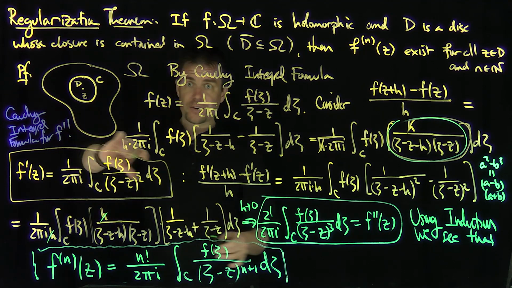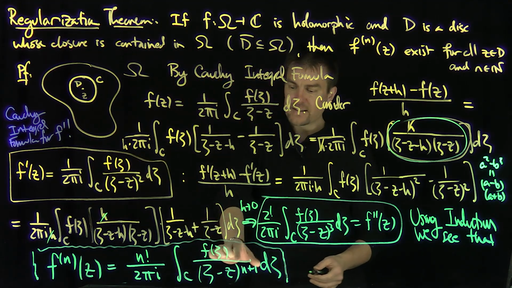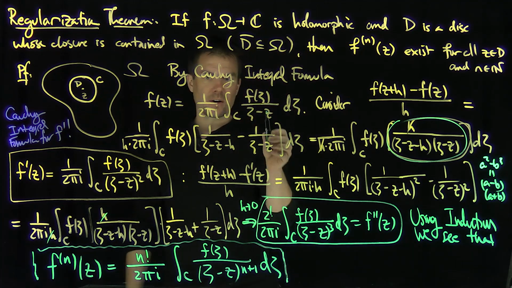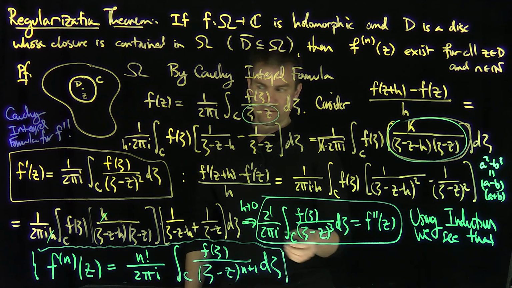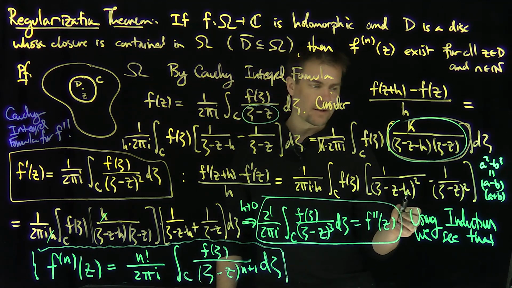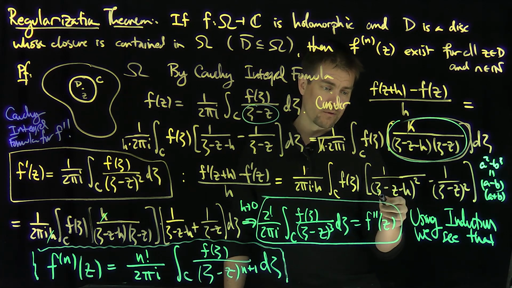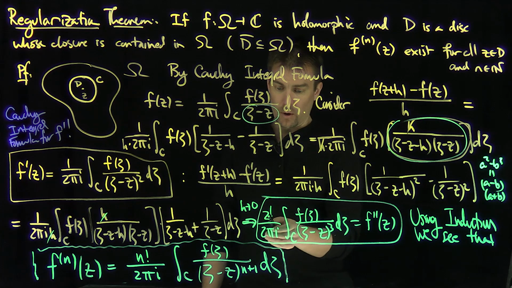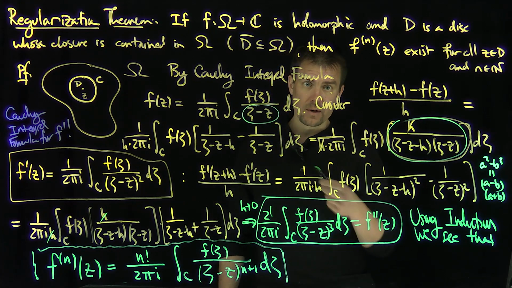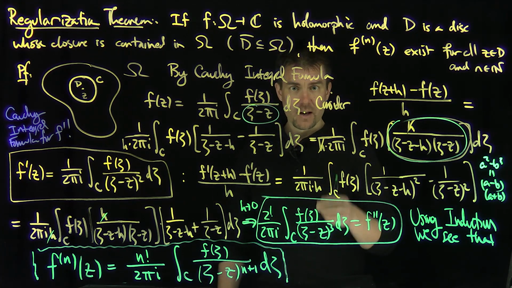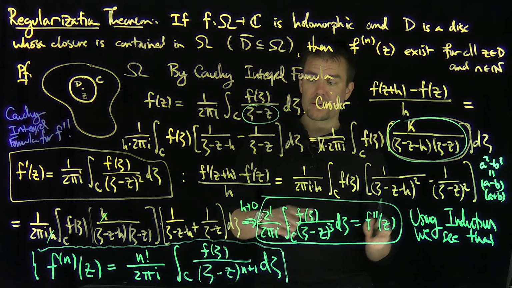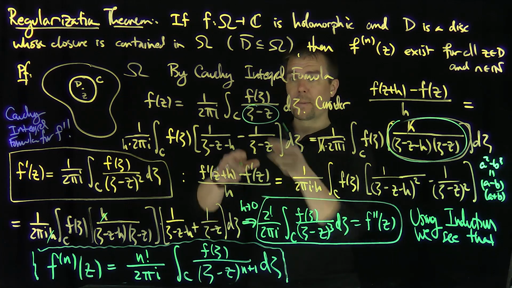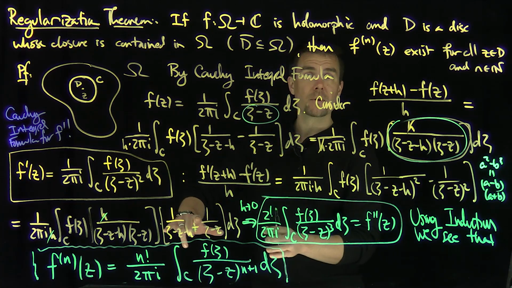You can basically differentiate the kernel as much as you want, and that's exactly what I'm doing. What have I really done over here? I've taken my kernel of 1 over zeta minus z, and I took the first derivative. The first derivative of 1 over zeta minus z is 1 over zeta minus z squared. What's the next derivative going to be? It's going to be 1 over zeta minus z cubed times 2. Oh, look. What's the next derivative? 1 over zeta minus z to the fourth, and then we have 3 times 2. Oh, 3 times 2 is 3 factorial. That's exactly what I'm doing over here. So I did this the difference quotient way, but I encourage you to do it by differentiating the Cauchy kernel and seeing that the same formula is true.